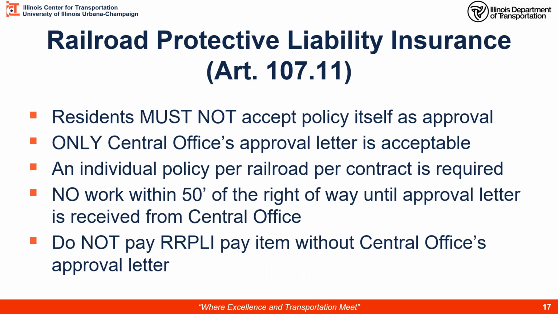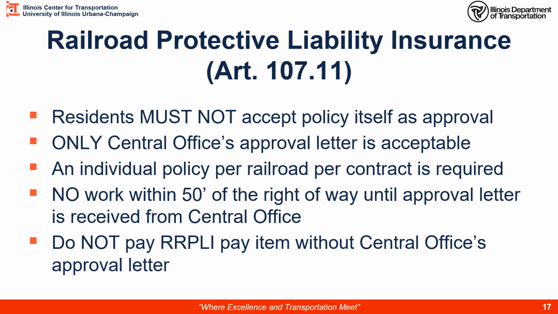Railroad Protective Liability Insurance, or RRPLI, is the typical abbreviation. These policies will be obtained by the prime contractor, and it is an agreement between the contractor and the railroad that says we have liability insurance in case we're doing work and anything happens. Then there's an agreement between the parties. Residents must not accept the policy itself. It can only be approved by central office.